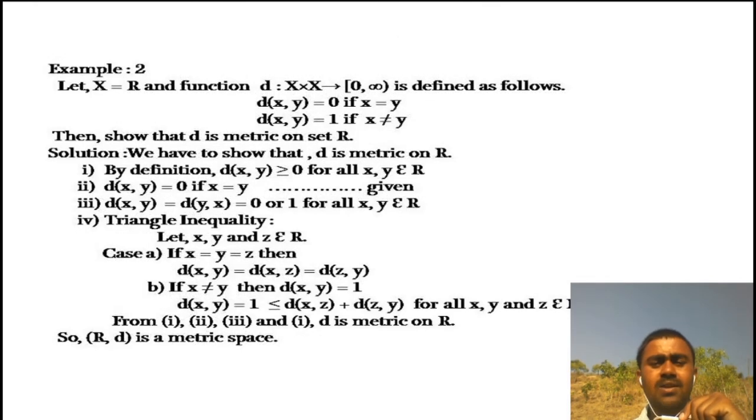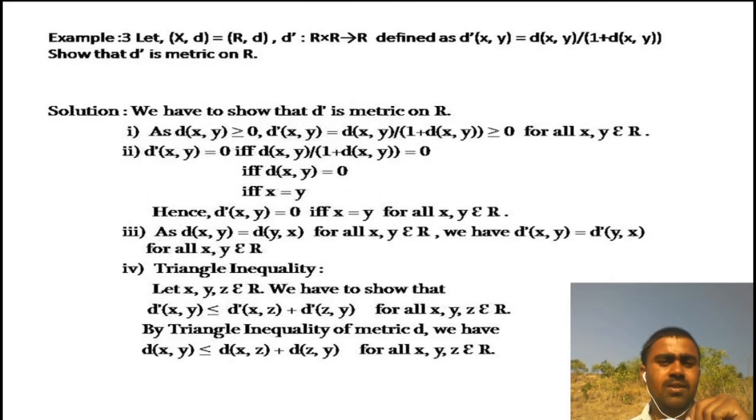Similarly, second example and third example. Let us discuss the second. Take X is equal to R and function d as d of x, y is equal to 0 if x is equal to y, and d of x, y is equal to 1 if x is not equal to y. Again, this function d satisfies all 4 properties of metric space. First is non-negativity. Second, the distance between x and y is 0 if and only if both are equal. Third is symmetry, and last is triangle inequality. Therefore, this function d is also a metric on the set R. This is a special type of metric called the discrete metric.